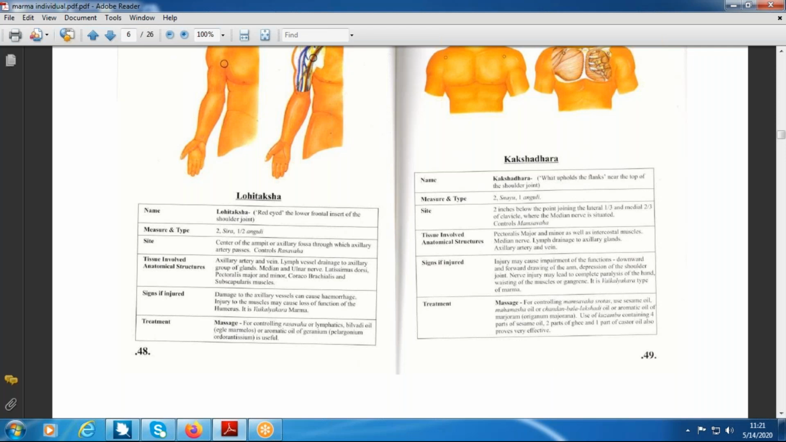Vankshana Sandhi Adho, Vankshana means hip joint. Vankshana Sandhi Adho means the lower part of the hip joint. So we should consider it as the neck of the humerus and the neck of the femur. Is it clear, students? Yes, sir.